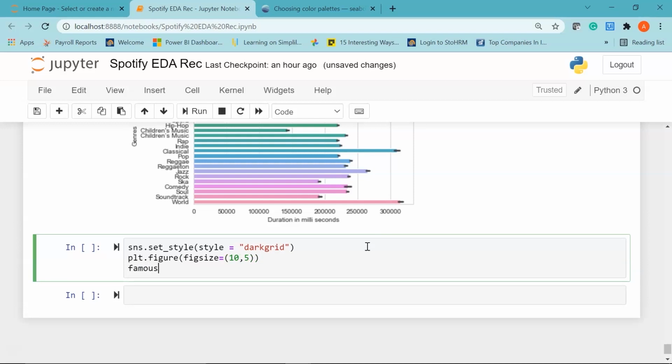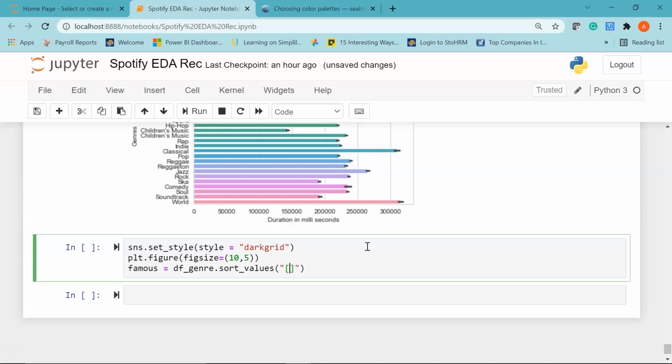Then I'll create a variable called famous, since I want to take only the most popular songs based on the genre. So I have created a variable called famous, and I'll pass my data frame name, that is df_genre, and I'll sort the values based on my popularity column.